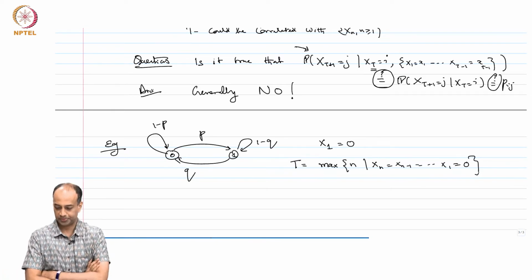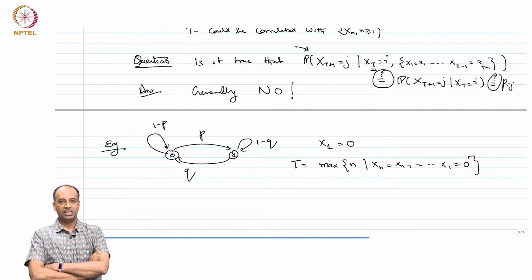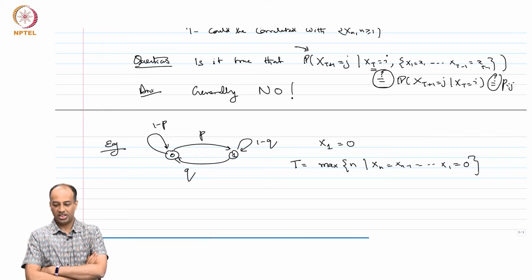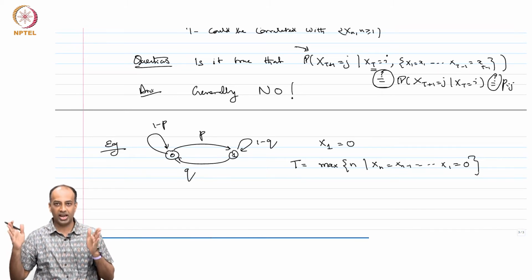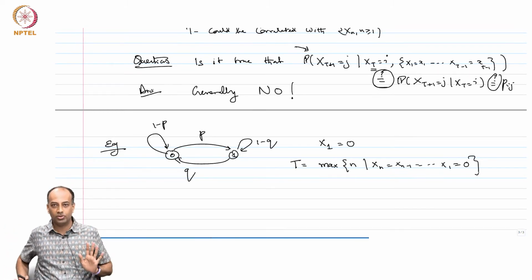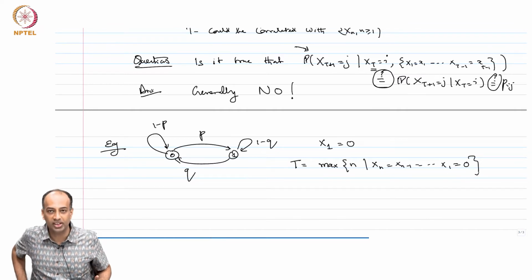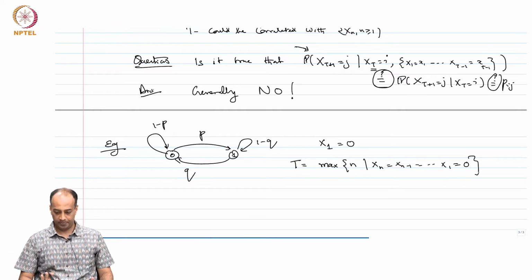So I am starting at 0 for this simple two state Markov chain, and I am defining t to be the random instant, the largest n for which the first n length run is equal to 0. So this is my definition of t.